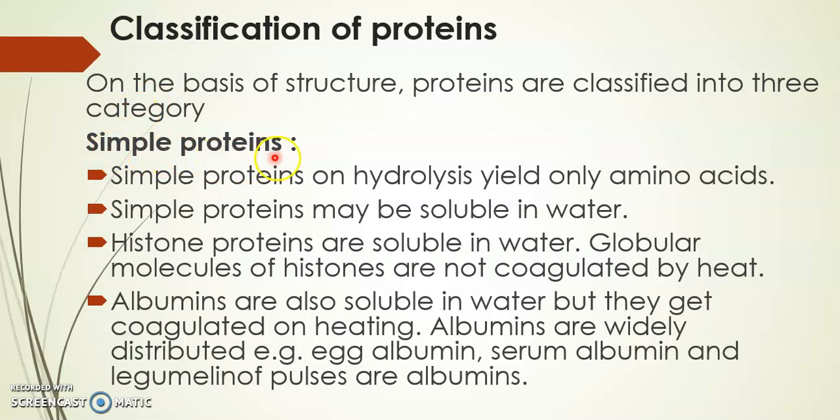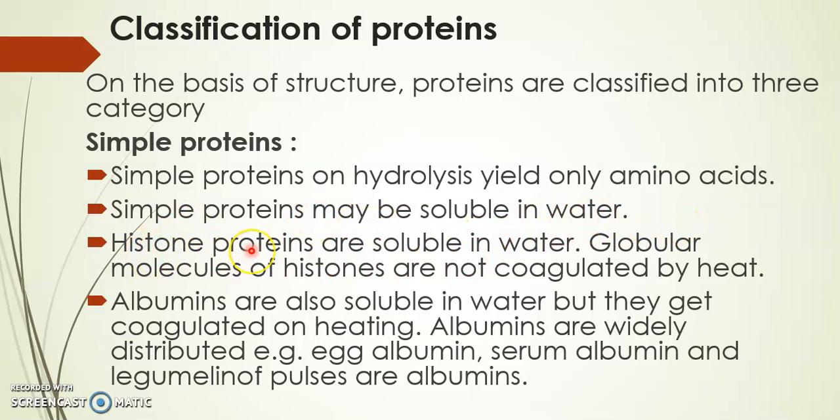First type is the simple proteins. Simple proteins on hydrolysis, they yield only amino acids. When the proteins are broken down, you will get only amino acids, then those type of proteins are called as simple proteins. Simple proteins, they may be soluble in water.